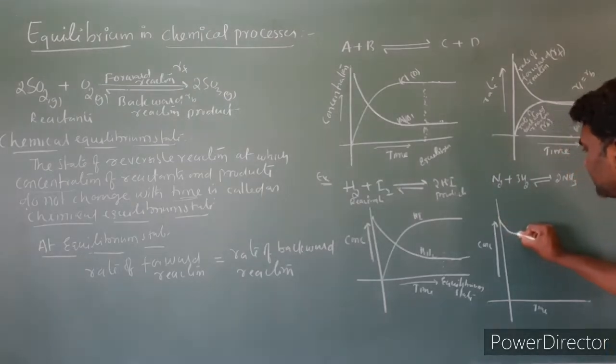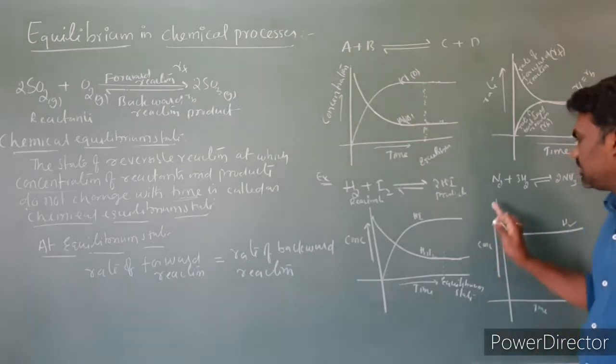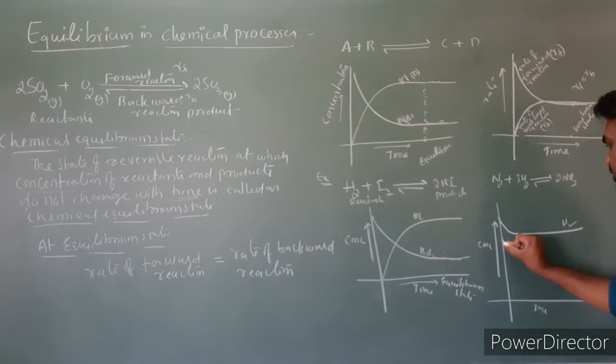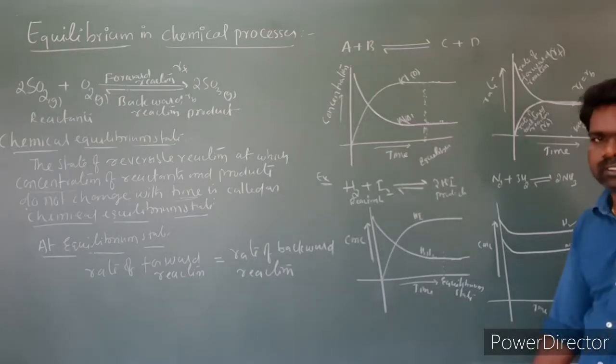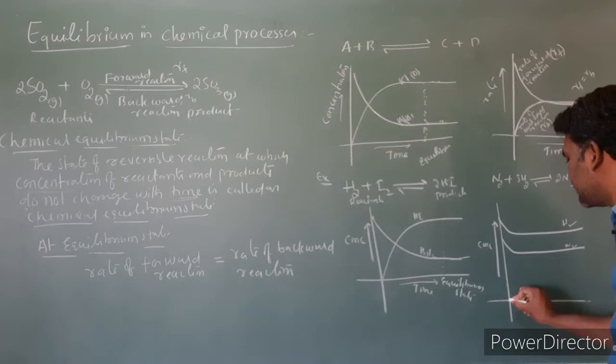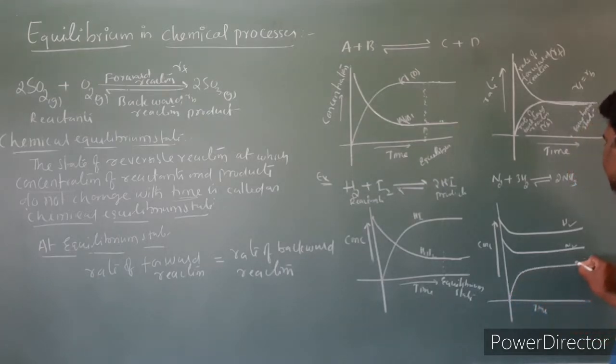This is the concentration of hydrogen, H2, because when compared to nitrogen, 3 moles of hydrogen are there, and this is the concentration of N2. So the concentrations of nitrogen and hydrogen both decrease, and the concentration of ammonia increases. That means product concentration increases. So this is NH3.